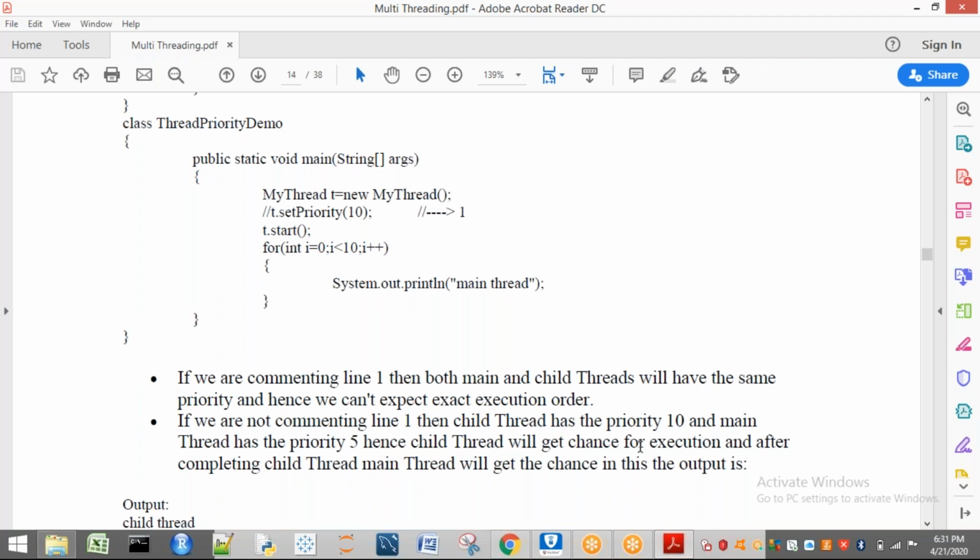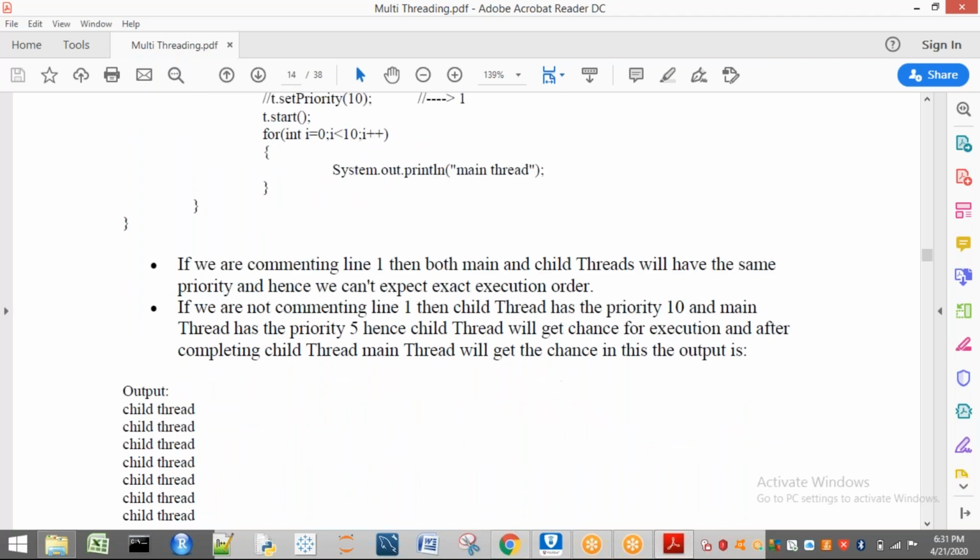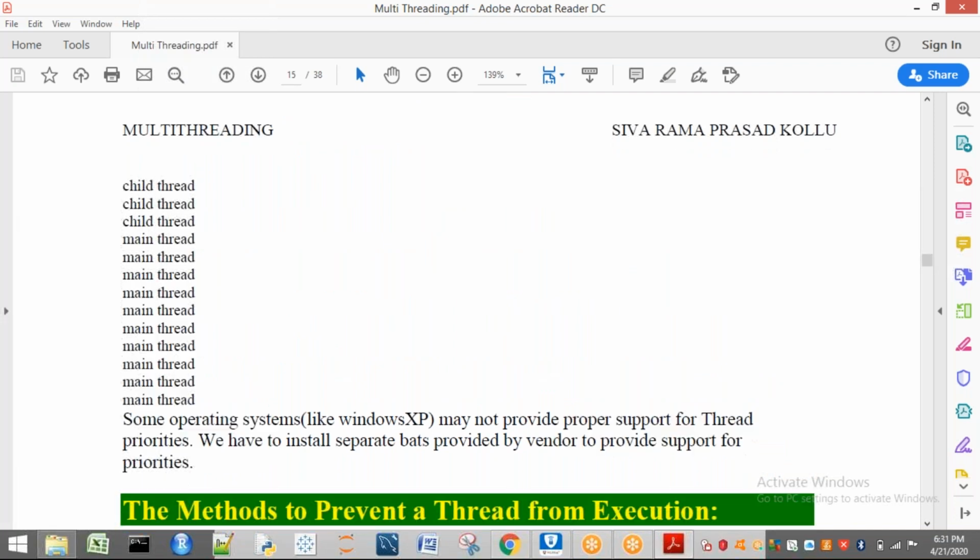Hence, the child thread will get the chance for execution, and after completing the child thread, the main thread is going to get a chance. Then the output will be child thread 10 times and main thread 10 times. In some cases, some operating systems may not support this, but nowadays most operating systems support it. Anyway, this is about your priorities.